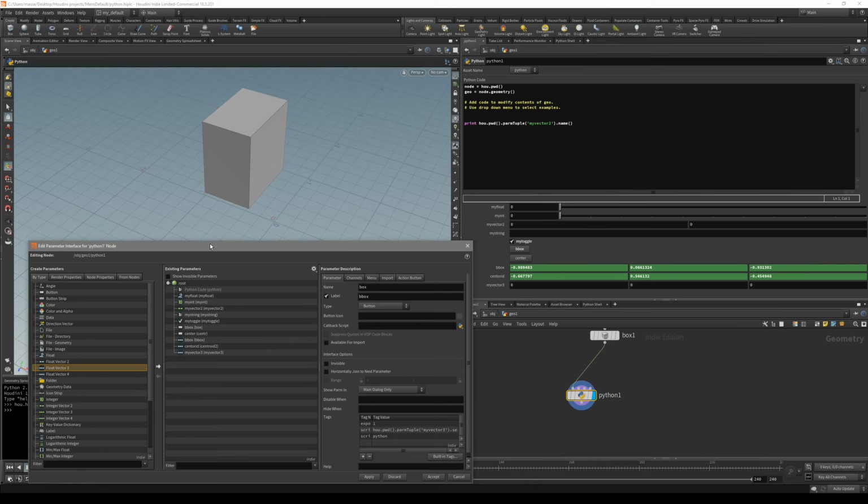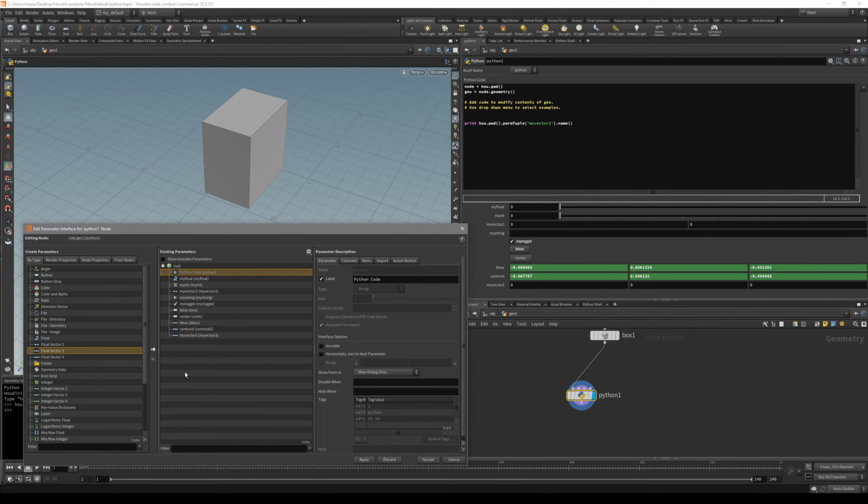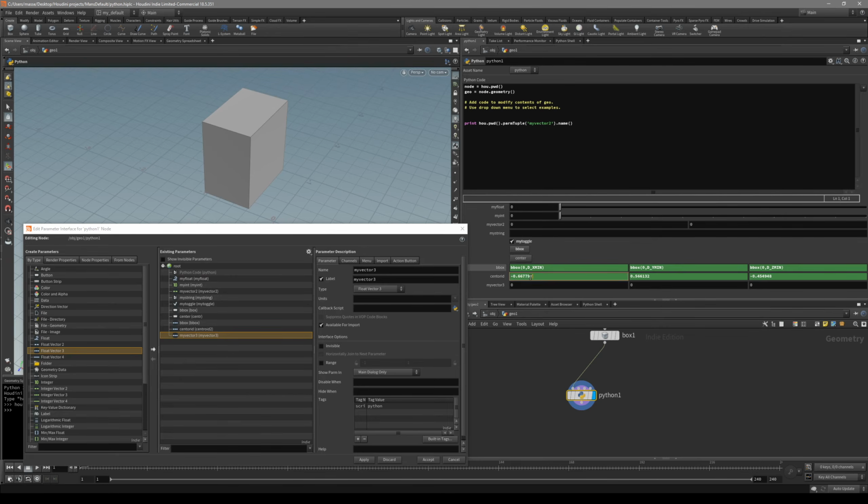First of all, there's a little bit different setup for me. I created my vector tree. For me, it was actually the integer vector, but since we are working with decimals, make sure that it's a float vector. So I changed it to float vector, and I created two more float vectors, and I wrote in hscripts for the bounding box and for the centroid. This is basically just making sure that we have different values that are going to change as we move around this object. So let's print this and let's go to the box.